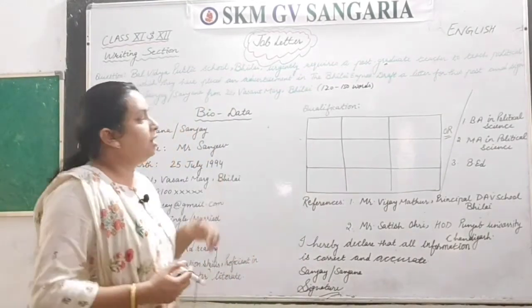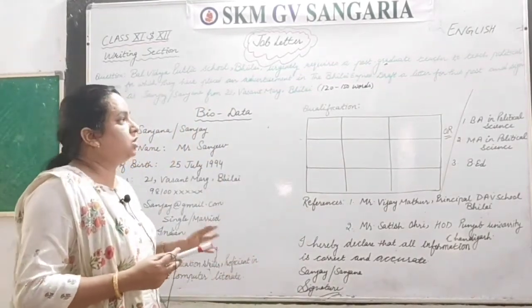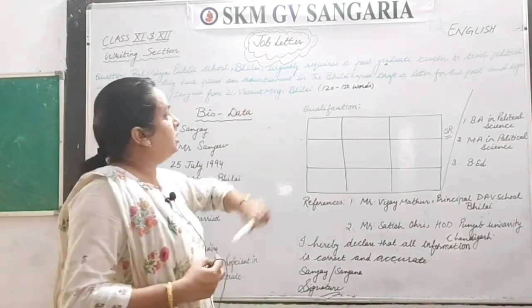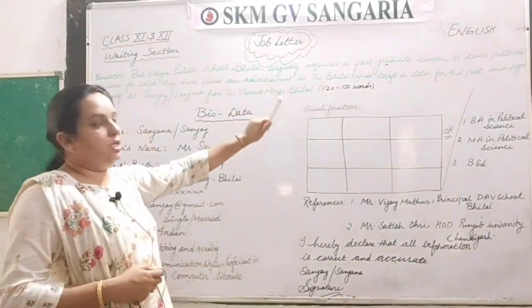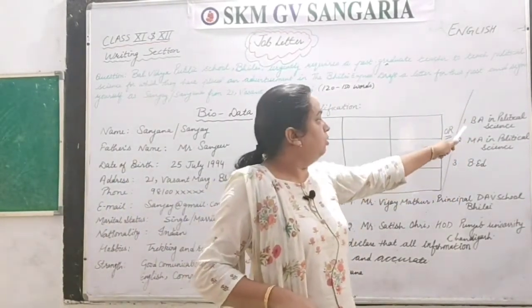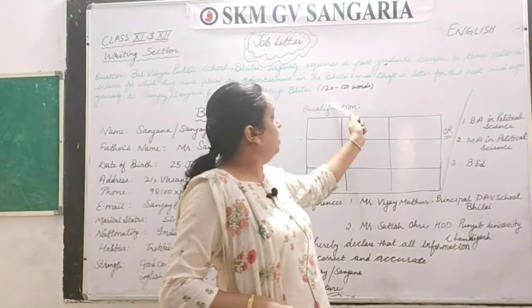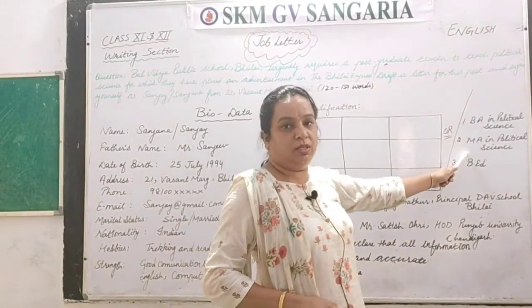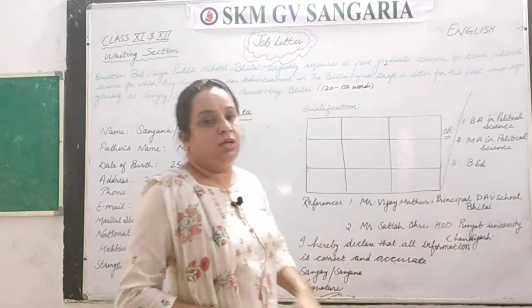Here we have to write the qualifications which are required for the particular post given here. So here we are asking for a postgraduate teacher. You may write it this way also: BA in political science, MA in political science and B.Ed.